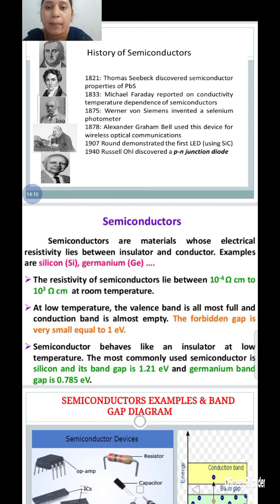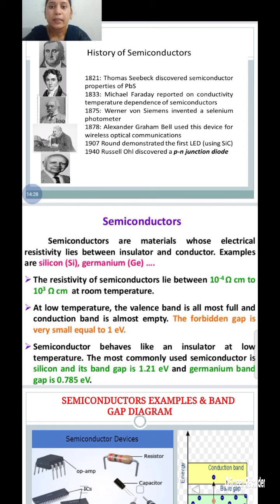That type of material is called a semiconductor. Silicon and germanium are the examples of semiconductor materials.